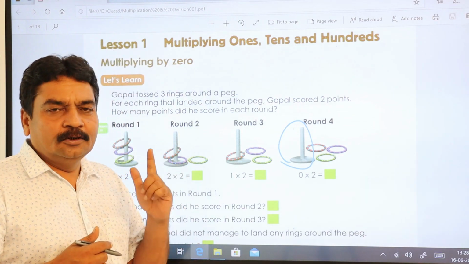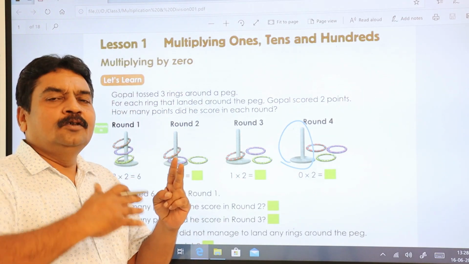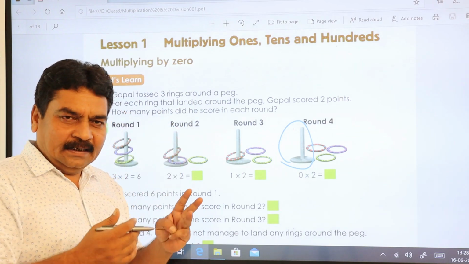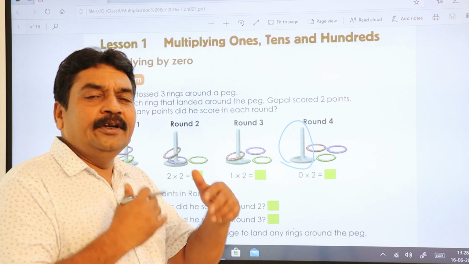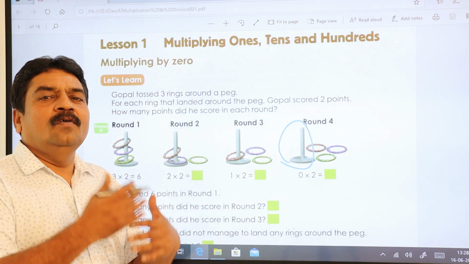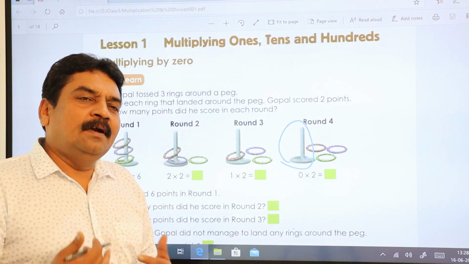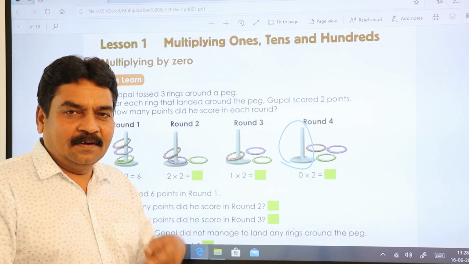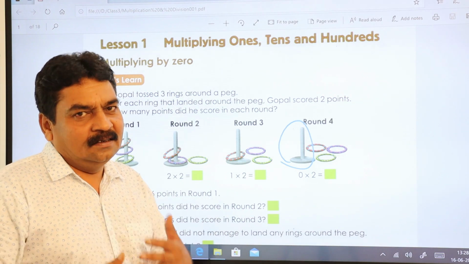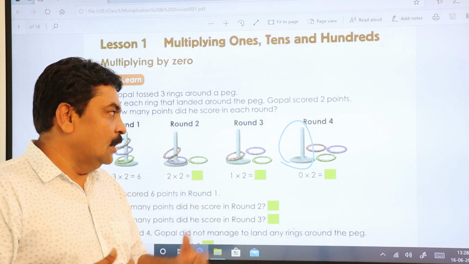For 1 ring, 2 points. For 2 rings, 2 plus 2, that is 4. For 3 rings, 2 plus 2 plus 2, that is 6. We know this as addition, but now we'll change it into multiplication. With 2 points, he is getting for 3 times, for 3 rings. So 2 3s are 6. In that way, we are going to learn now.